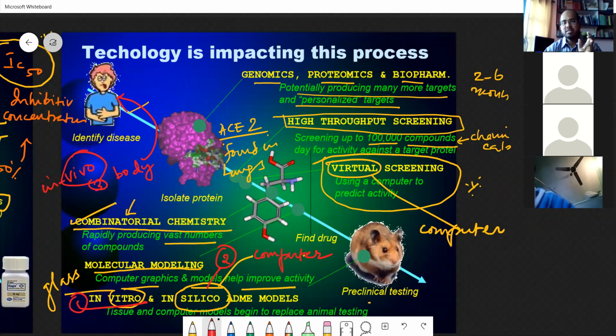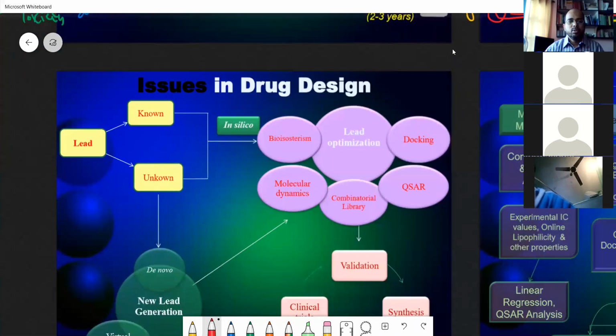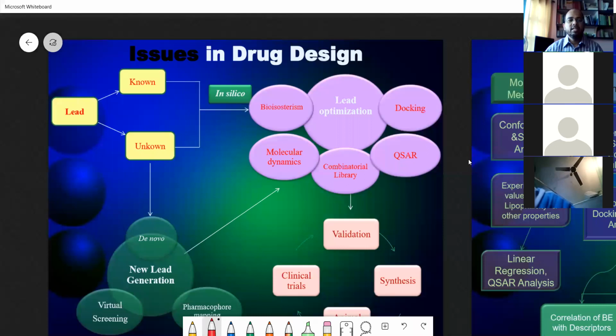In vitro, vitreous means anything which is crystalline, which is glass. Silico means silicon. They made chips in silicon, processors in chips, computers came from processors, so computational models are the in silico method. In silico, in vitro, in vivo. Vivo means something which is body. Like viva voce, as they say for PhD. So this entire process of virtual screening reduces this thing into this.